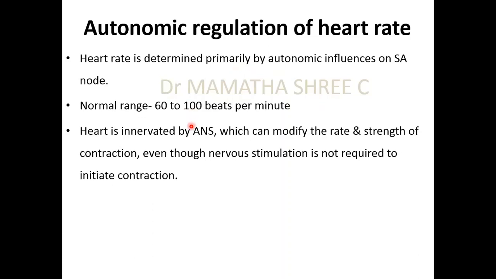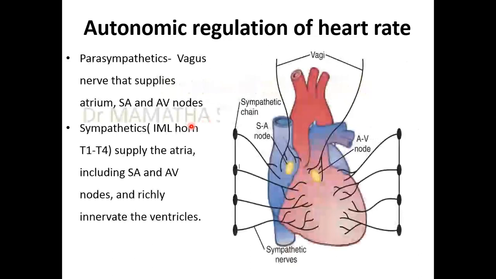Now, this autonomic nervous system, which innervates the heart, can modify the rate and the strength of contraction. You know that SA node has autorhythmicity, meaning it can provide the heart rate even without the influence of autonomic nervous system. But under the influence of autonomic nervous system, there can be modification of heart rate.